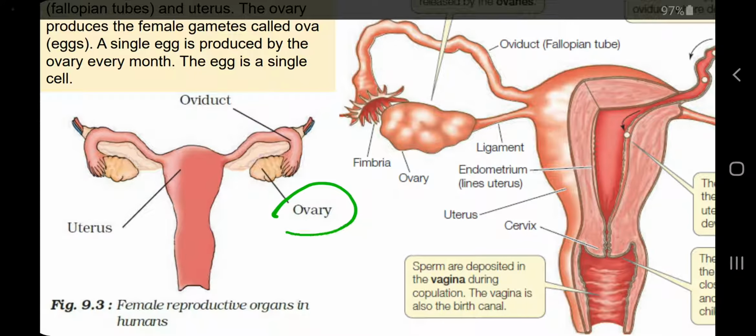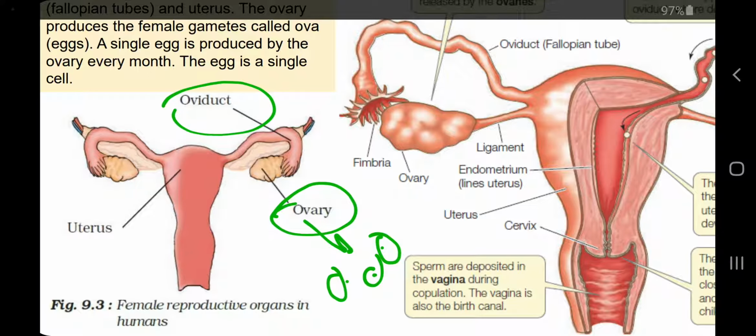So first thing, ovary. In the female reproductive system in humans, the function of the ovary is to make eggs, or to make female gametes. Oviduct, this is a tube like structure here. The function of the oviduct is the site of fertilization, because as I already discussed, fertilization happens inside the female's body. And third is the uterus. So the final requirement, development of the child, also happens in the uterus.